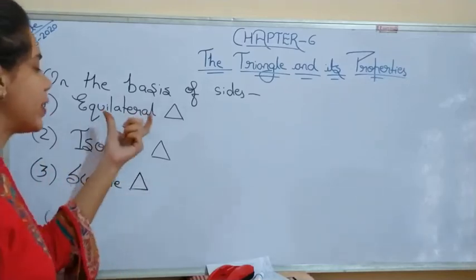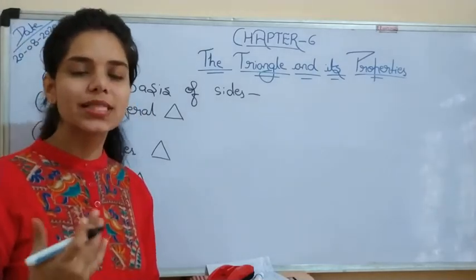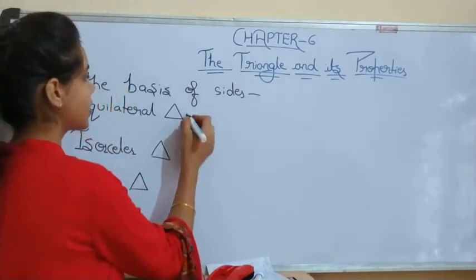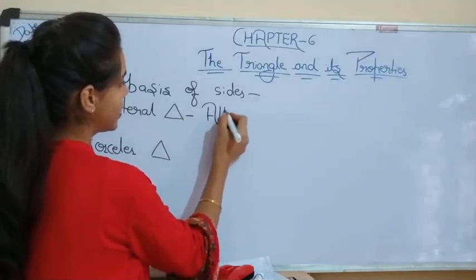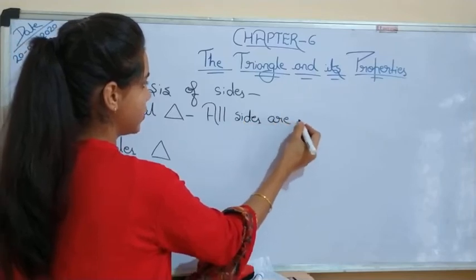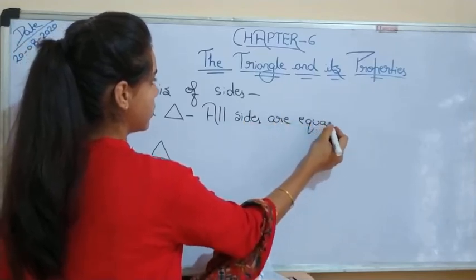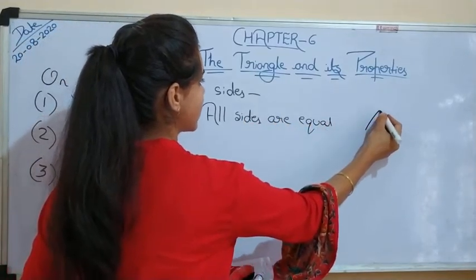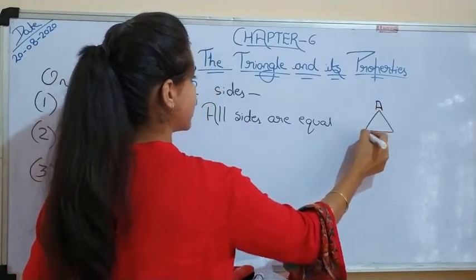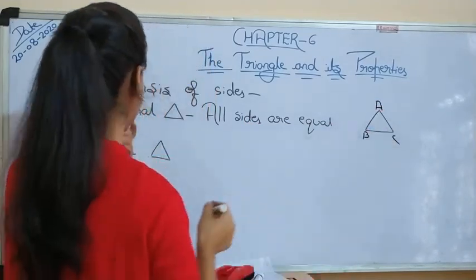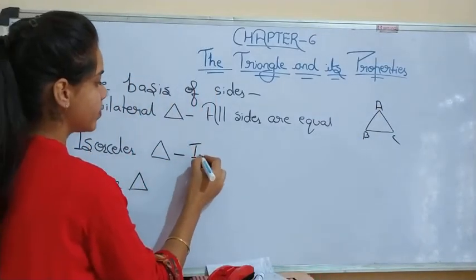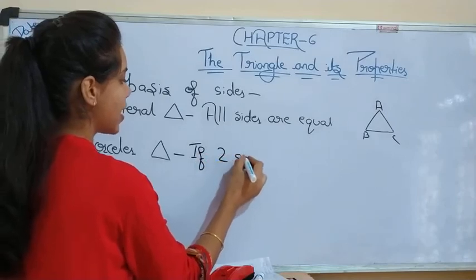Now what is an equilateral triangle? If all sides of any triangle are equal, that triangle is known as an equilateral triangle. All sides are equal. You can make it like this. In this all sides are equal, so you can name it ABC. So this triangle is what? Equilateral triangle.